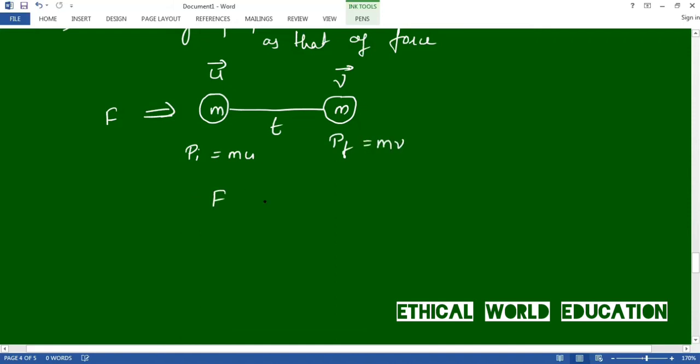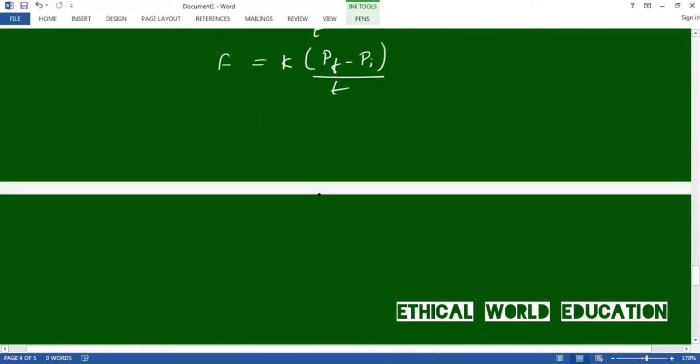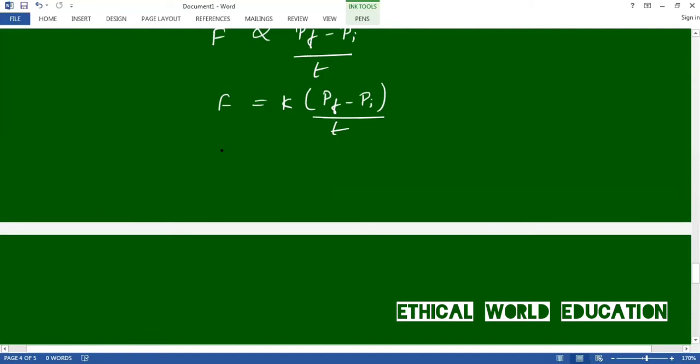So this definition says F is directly proportional to (P final minus P initial) by t. If you remove the proportionality sign, you get a constant k. F equals k times (final momentum minus initial momentum) by time, so k equals (mv minus mu) by t.